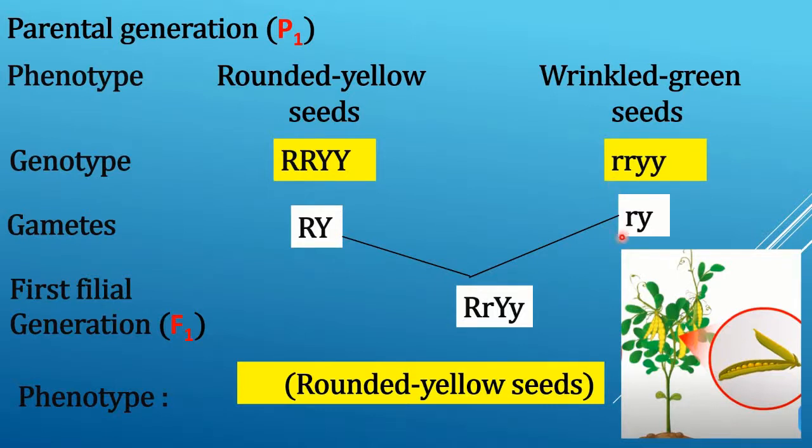The gametes made by the round yellow seeds or plant are all capital RY. This gives us F1 offspring that are all rounded yellow seeds, that is capital R small r, capital Y small y.